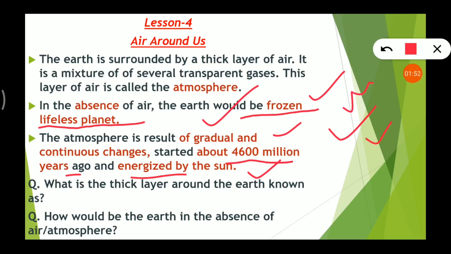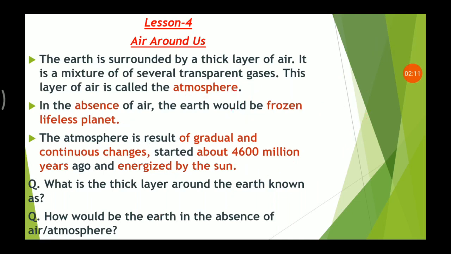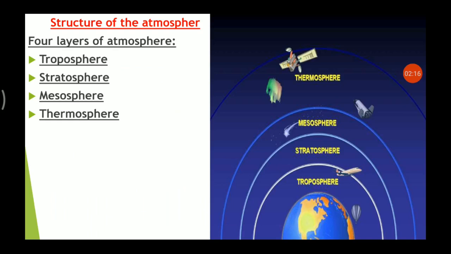Now the questions that you have to attempt here: what is the thick layer around the earth known as? So very simple, atmosphere. How would the earth be in the absence of air or atmosphere? It would be a frozen lifeless planet. I hope up to here everything is clear to you. Let's see what is there next.